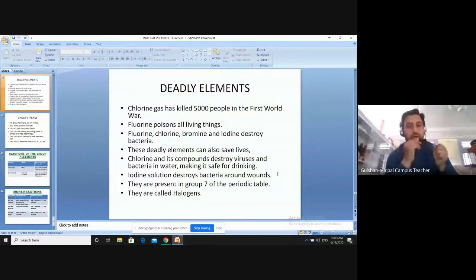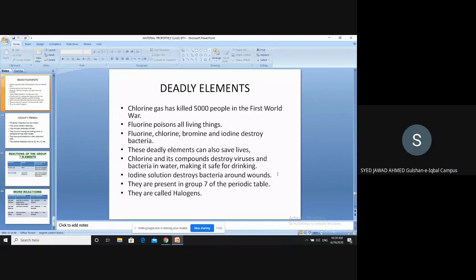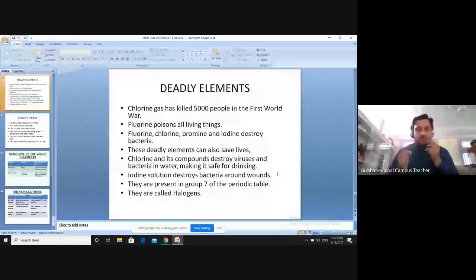Chlorine and the compounds of chlorine can destroy viruses and bacteria in water. If for example there is water that is contaminated, in which bacteria and viruses are present, we will put a little amount of chlorine. Wait a minute, I'm explaining, be patient. The compounds of chlorine are used to destroy viruses and bacteria in water, so it can be safe for drinking.